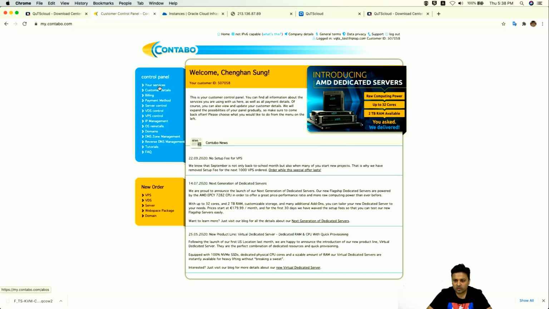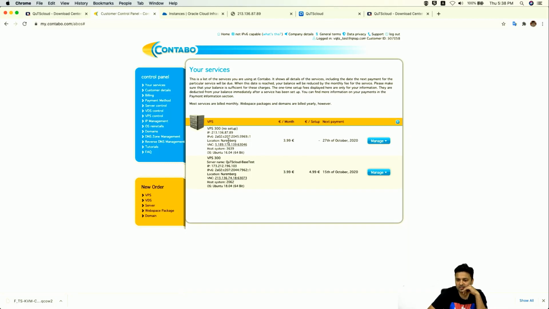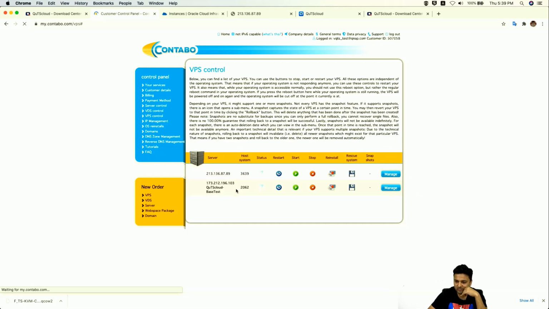You can click on your services here, and these are all the servers that you have. Once you purchase a Contabo server, it will be listed here. This is the server that we just purchased, and we are going to show you how to set up this server for QuTScloud. You can click on the control button here to see more controls of this particular machine. So this is our Ubuntu VM, ready in Contabo.